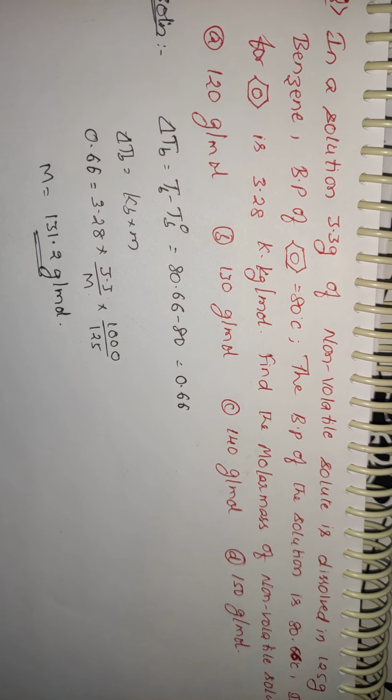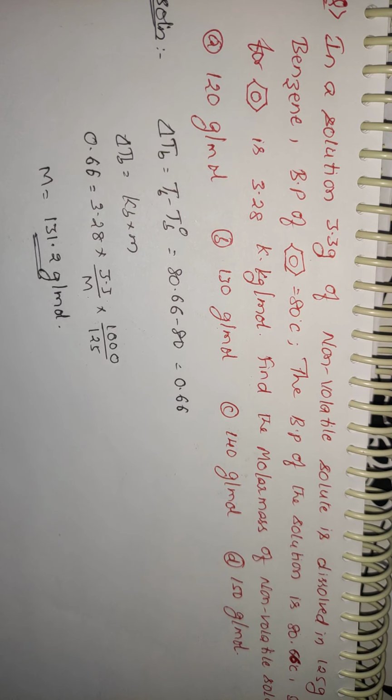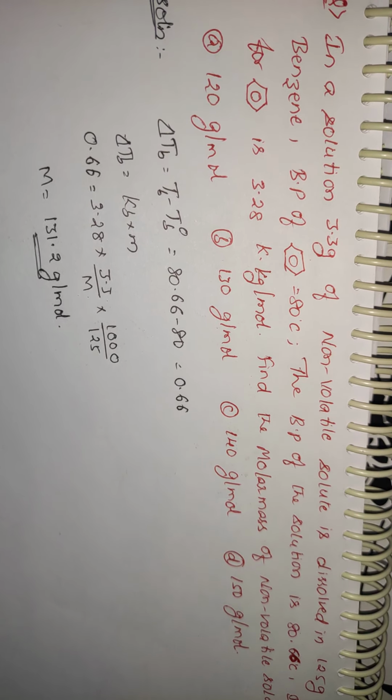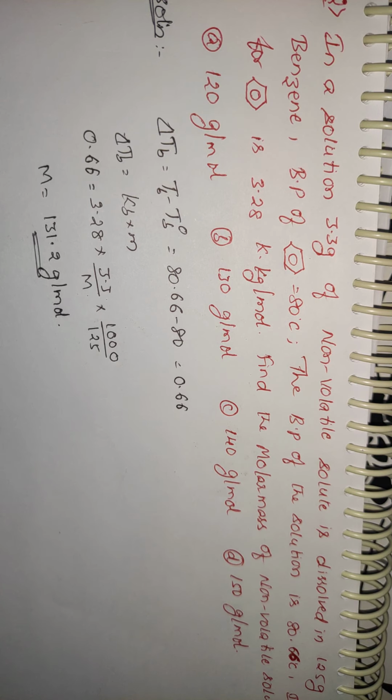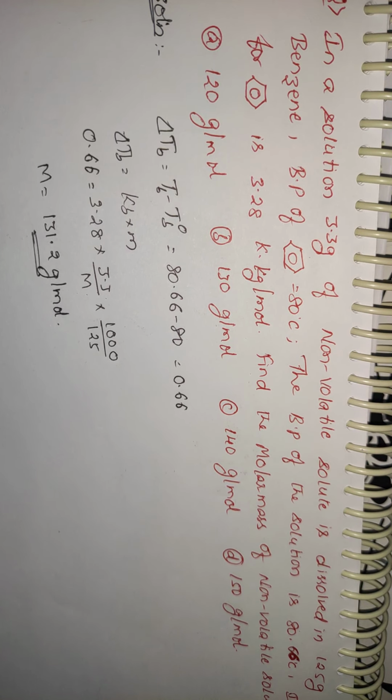See, whatever we are talking about, the solute particles, all the way till I say Van't Hoff factor, those are all non-electrolytes, meaning they will not get dissociated or associated. Suppose you are taking 20 particles of glucose, on adding to the solution there will be only 20 particles. Don't take NaCl, because if you add 20 particles of NaCl to the solution, you will be getting 20 Na plus and 20 Cl minus, so the total number of particles is 40 now.